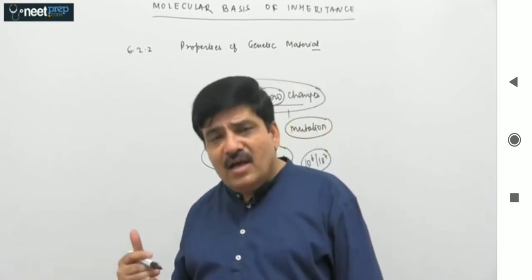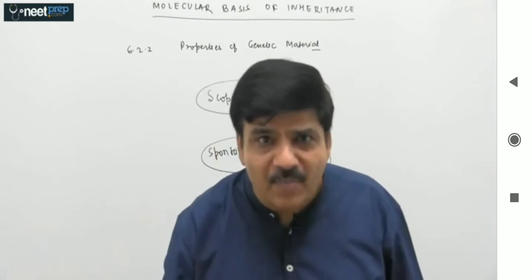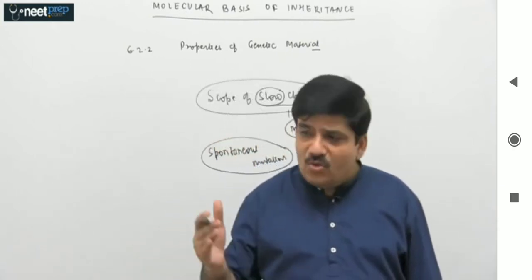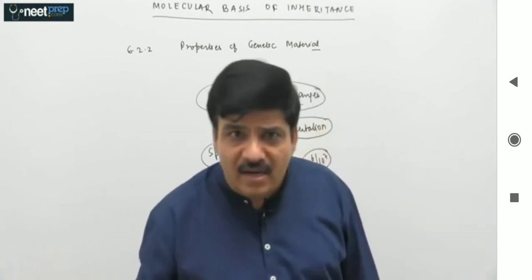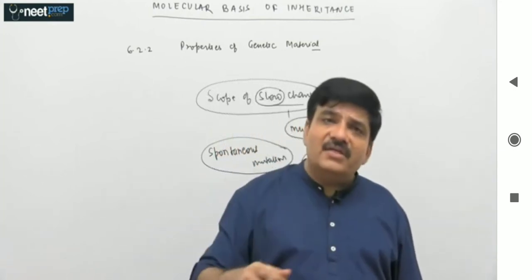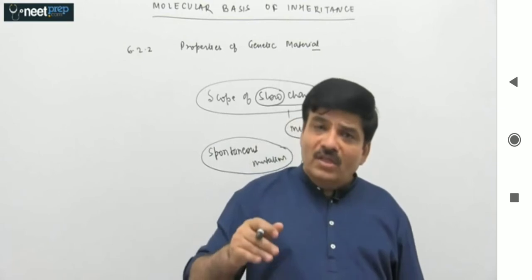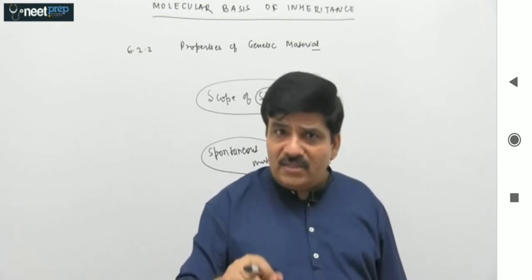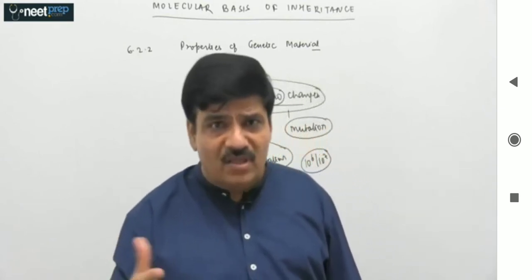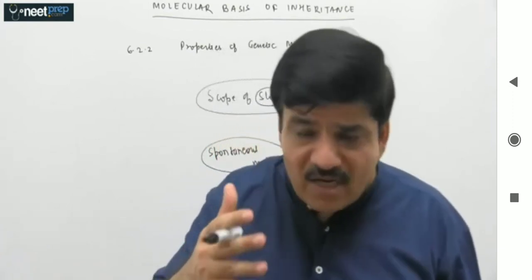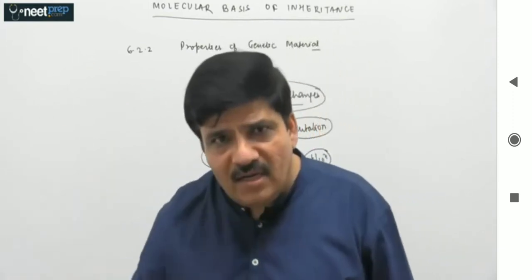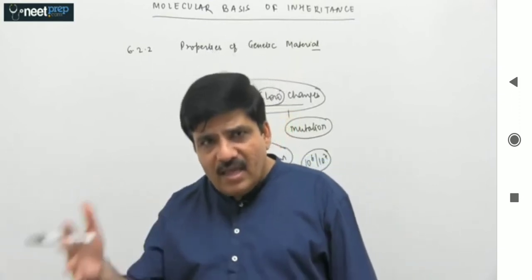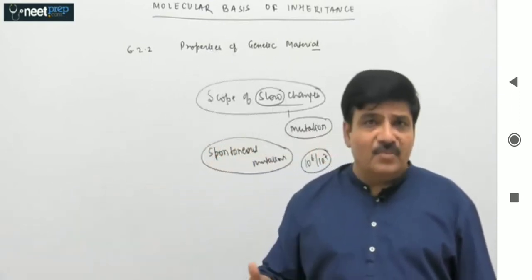There is a mechanism of matching and repair. If at all there is a mutation, you can match with the other strand of the DNA and repair it. Even if there is a double-stranded DNA damage, then we know that in sexual reproduction, inherent is the synapsis between the homologous chromosomes, where you can compare the genetic material of one chromosome with the genetic material of the other chromosome and again match and repair any abnormalities.